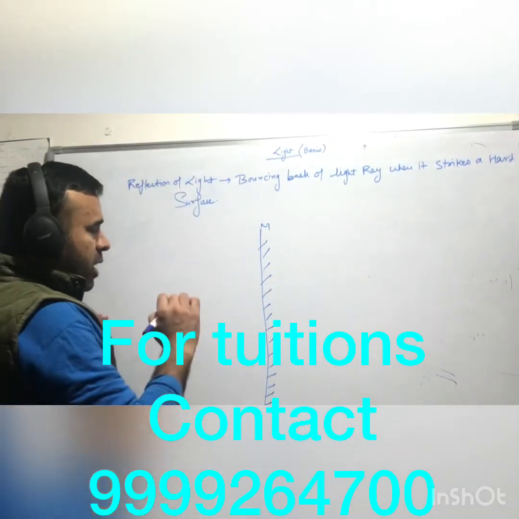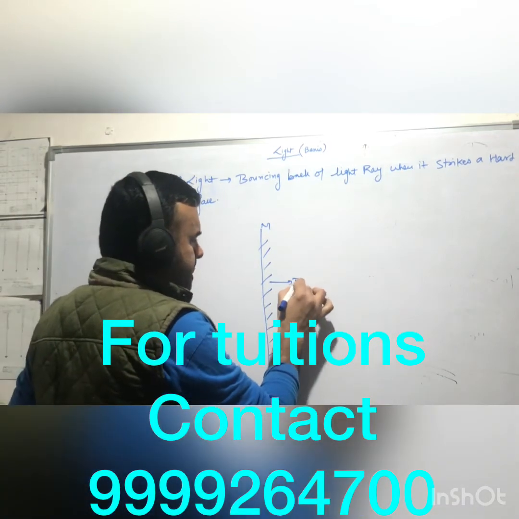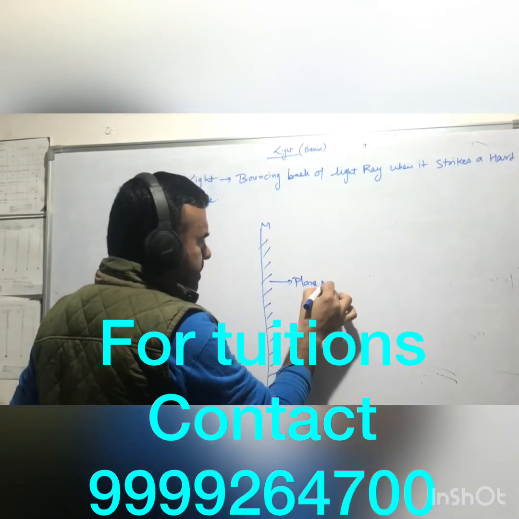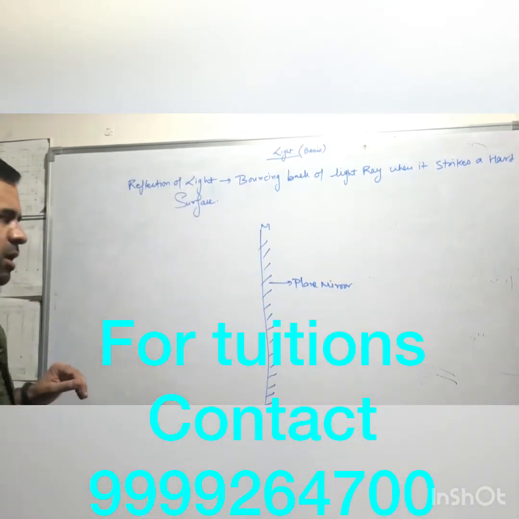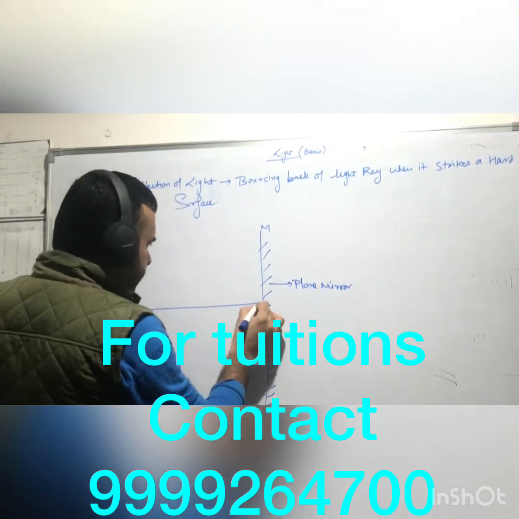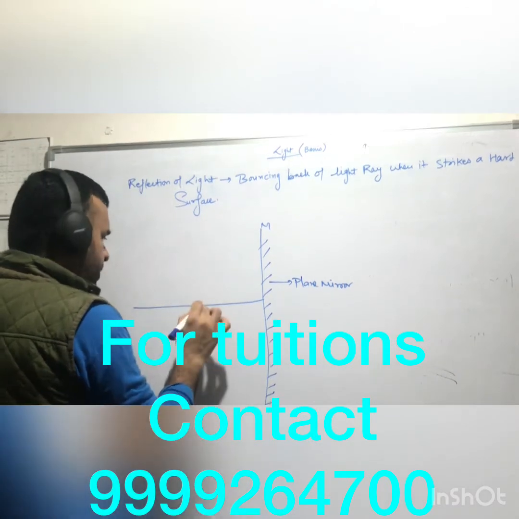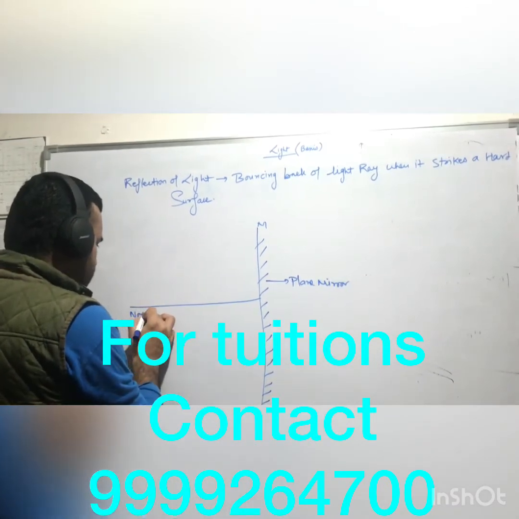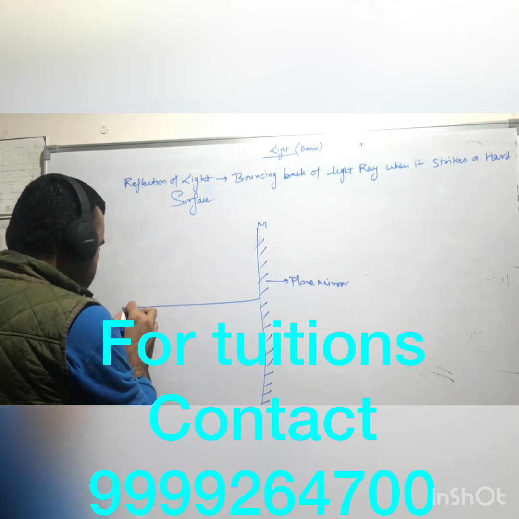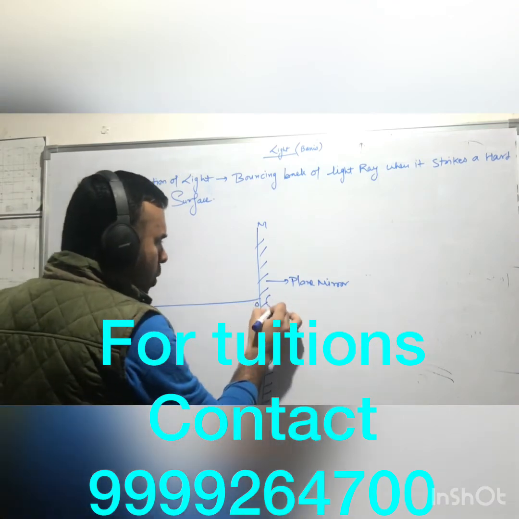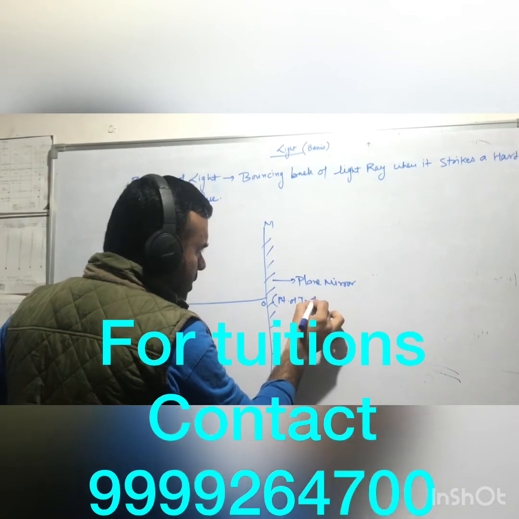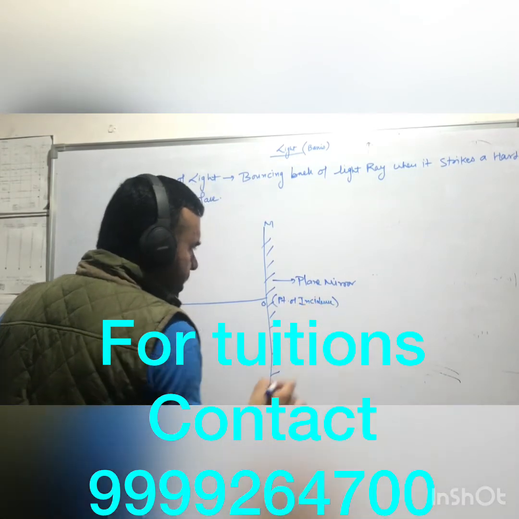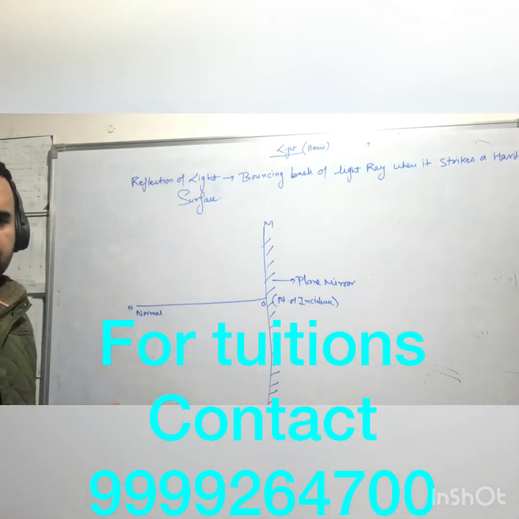Okay, now this is a plane mirror. It is painted red from behind, as you can see. This is the normal ray. Normal is a ray which is at 90 degree. This point O is called the point of incidence, right? This point is called the point of incidence.